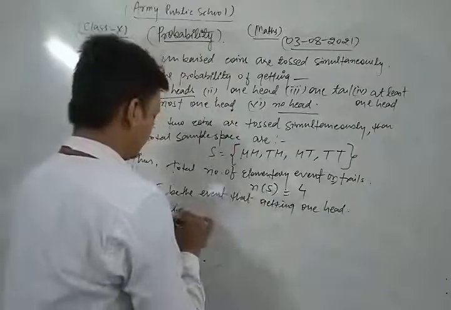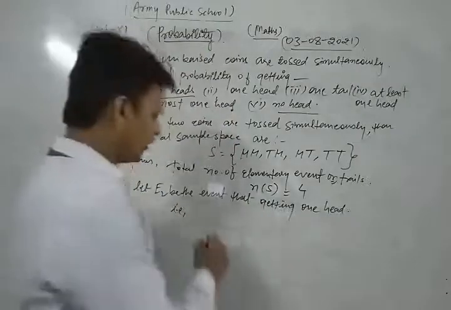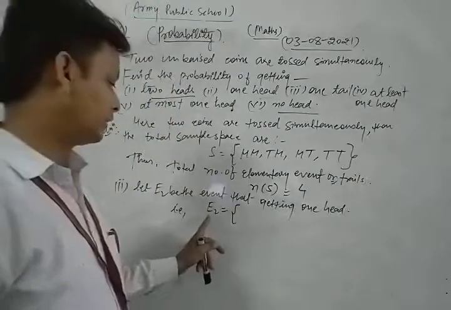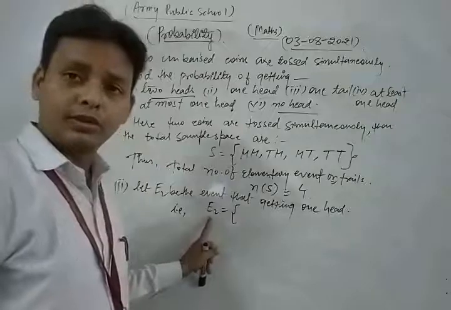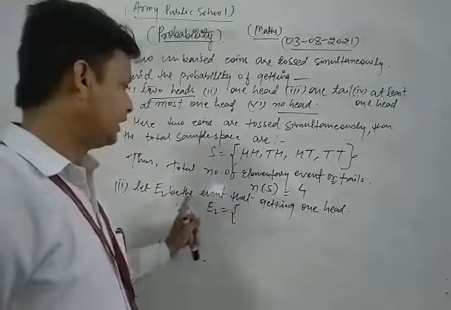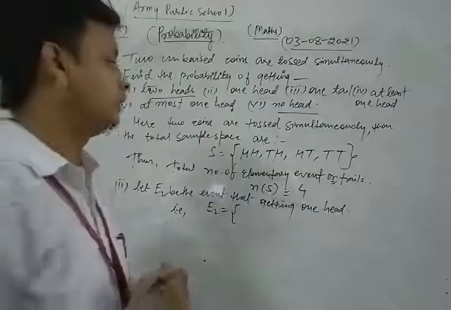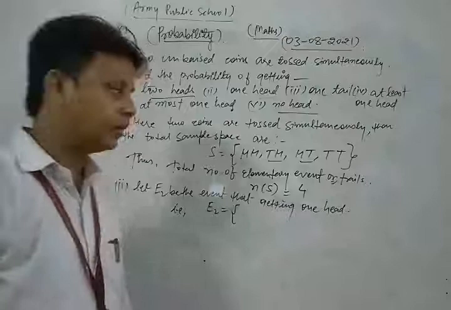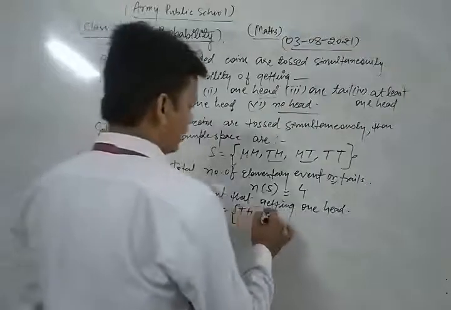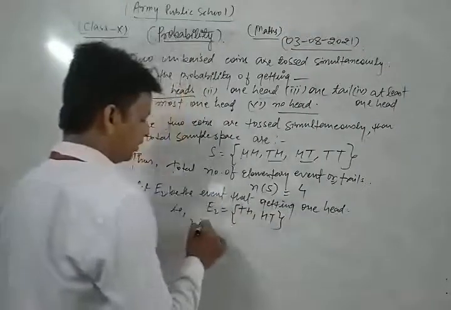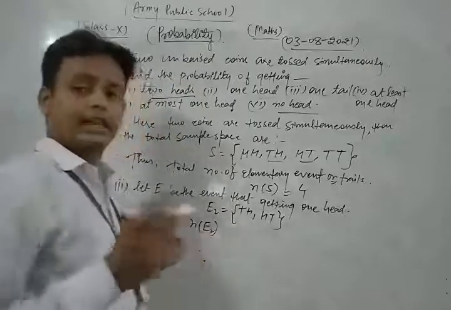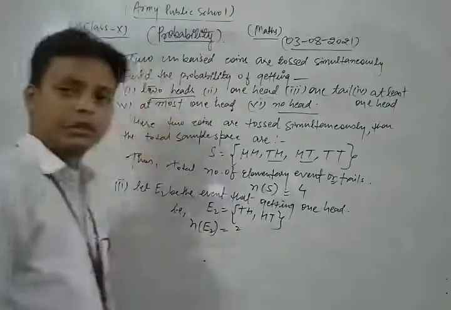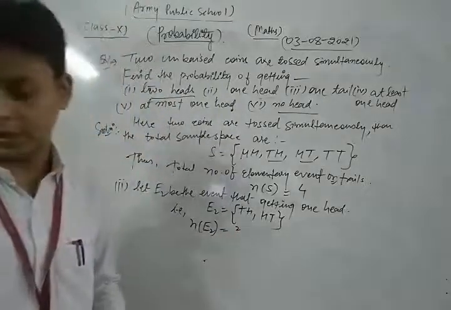What is the total sample space favorable to E2? Getting one head comes in only two favorable conditions associated with E2, which are tail head or head tail. So the number of trials in which the event E2 happens is 2. This is the total number of trials associated with event E2.